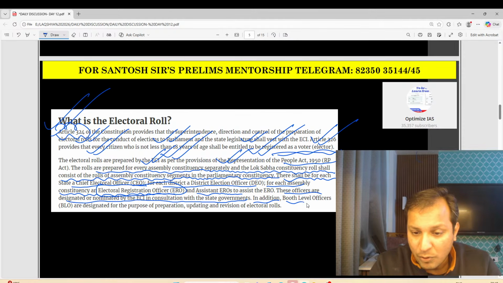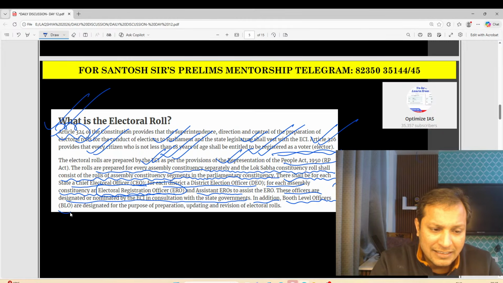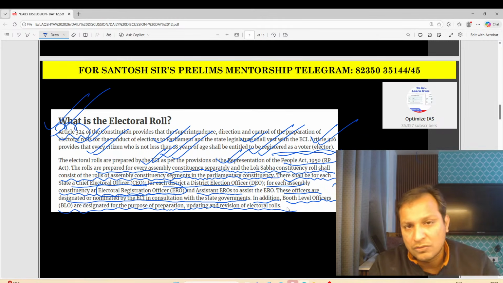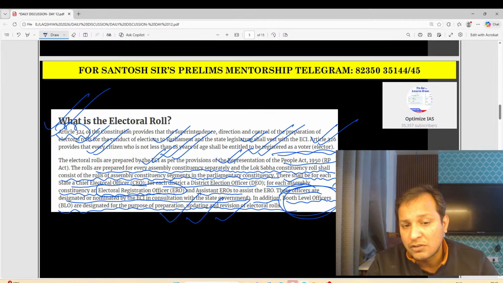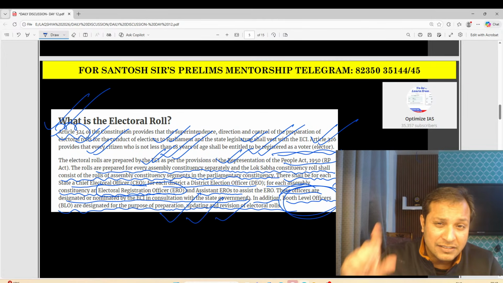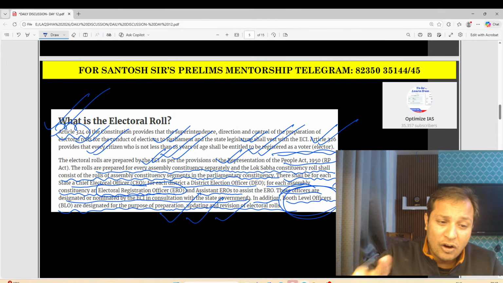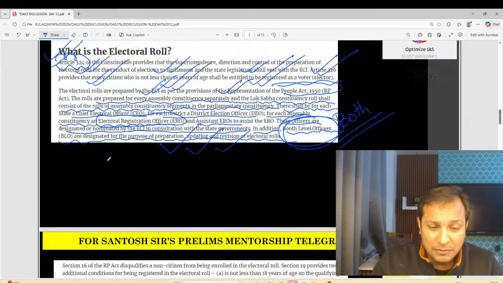In addition, we have booth level officers, designated for the purpose of preparation, updation and revision of electoral rolls. All these officers are very, very important. They are all under the Election Commission of India. So please do prepare.